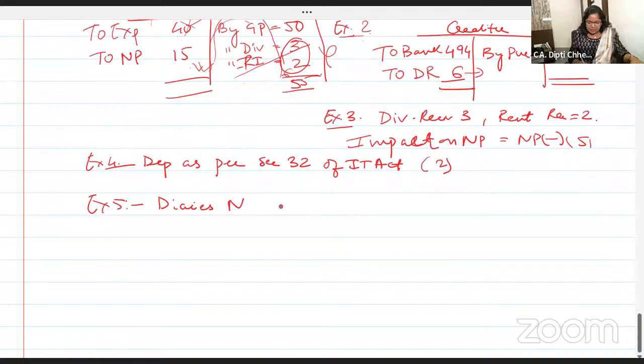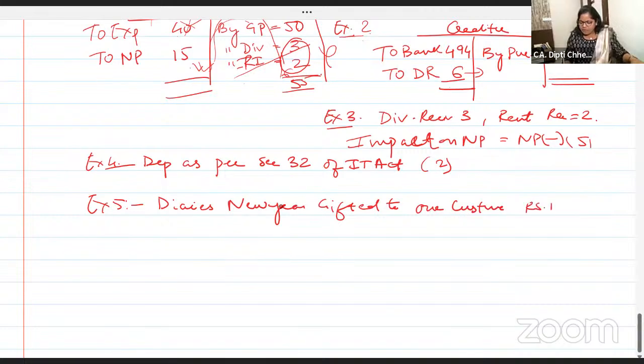New Year diaries gifted to our customers, and the expense is 11 rupees. 11 rupees is debited in the advertisement account. Are you getting?